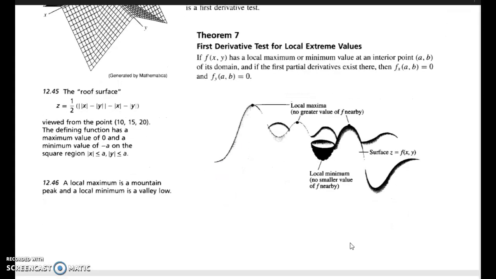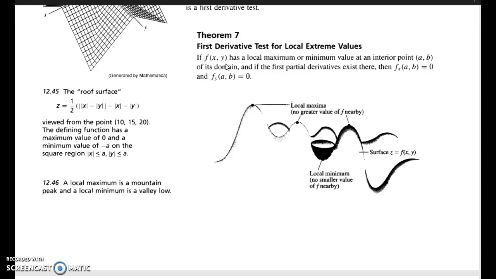How can you find them? With the help of these theorems, we can find the local extrema for each function. First, the derivative test for local extreme values.